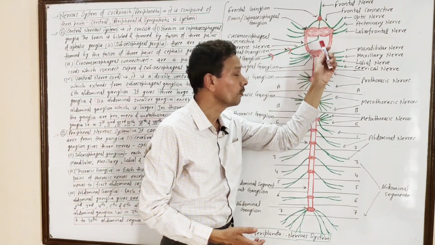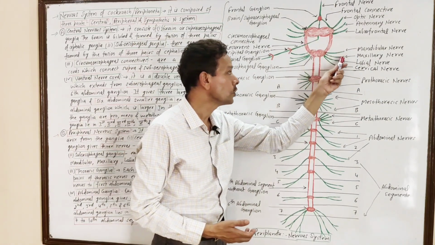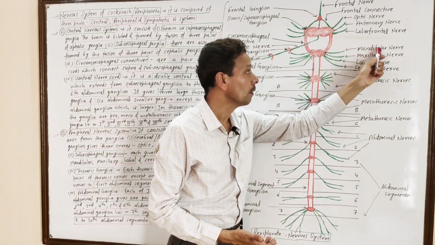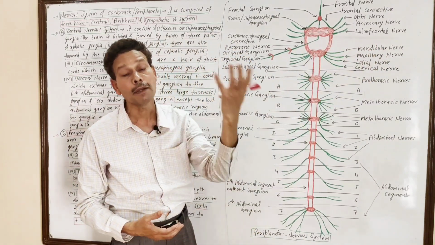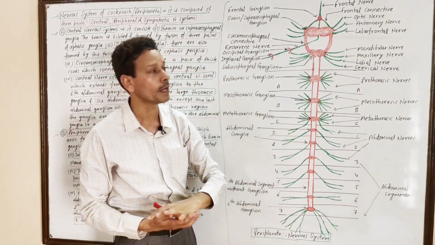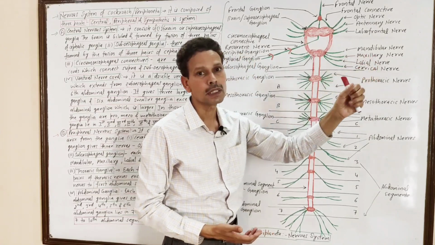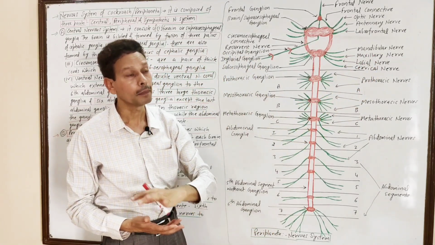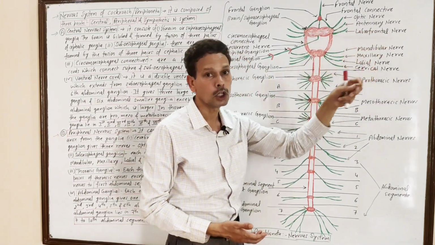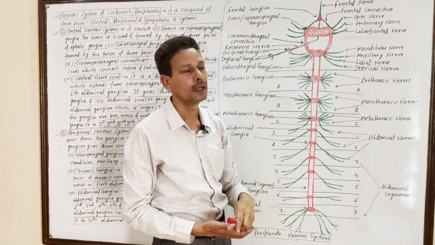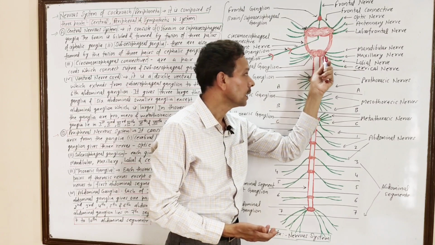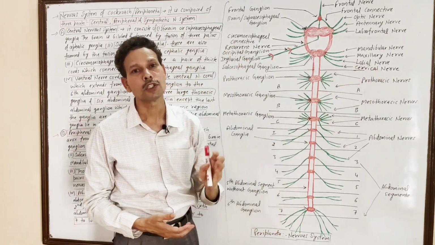From the subesophageal ganglia, 4 pairs of nerves: the first pair are mandibular nerves to the mandibles, maxillary nerves to the first maxilla, and the labial nerves to the labium. Dear students, the labrum was the labrofrontal, but this time the labial is for the lower lip. And for the neck region, a pair of cervical nerves.